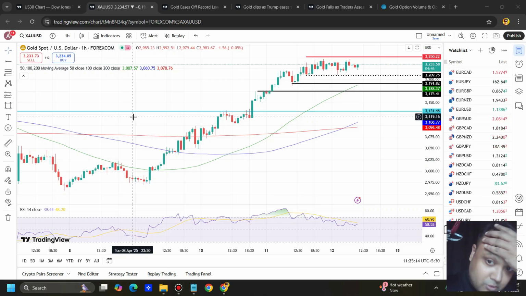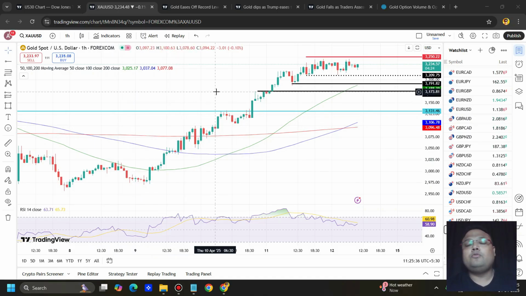And if you want, you can look for a sell position below 3200 as well. And if it is a correction, then obviously it will be a temporary one. We can look for a buy around the 3134, 3140 area. And gold is full of surprises, we cannot deny it. So if the market shoots up, then we can look for a buy at 3250. But as of now, 3250 is trying its best to be a resistance because of the good number of contracts. But obviously market sentiment is above all. Any news will make gold fly again. We have seen it multiple times.